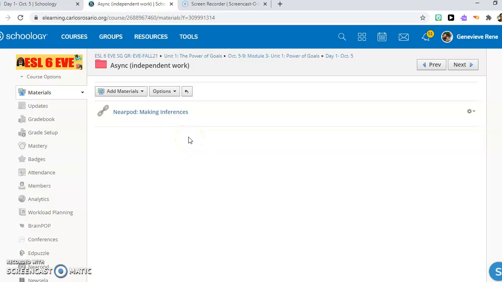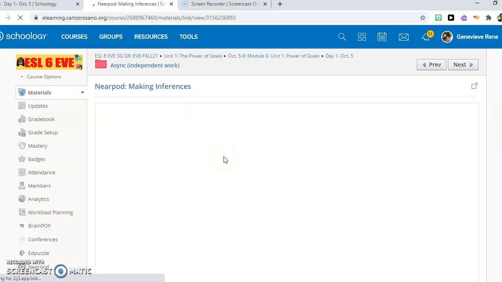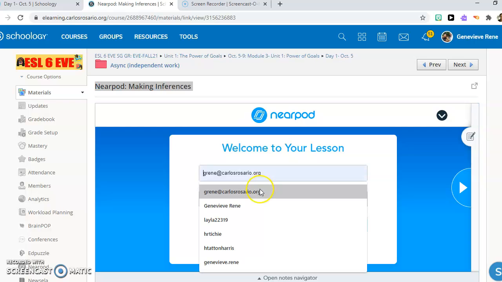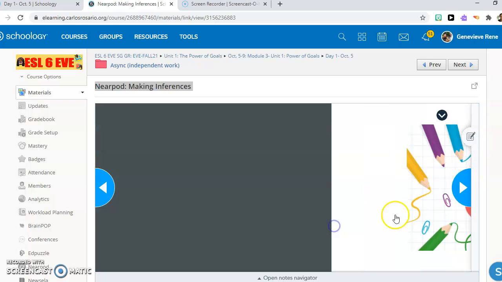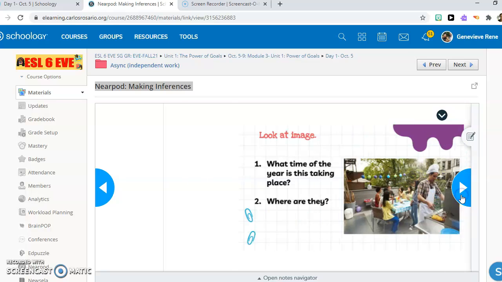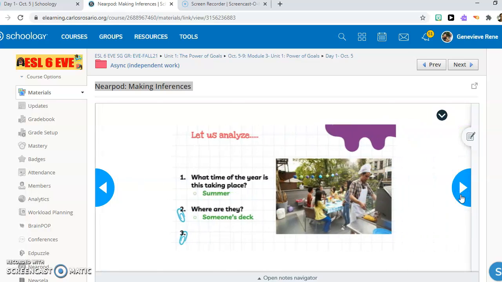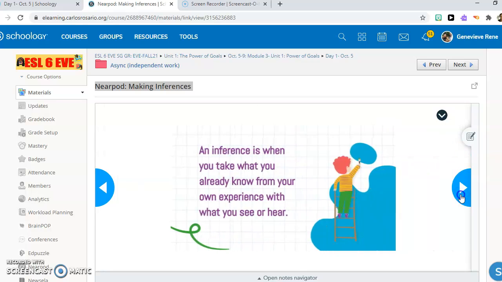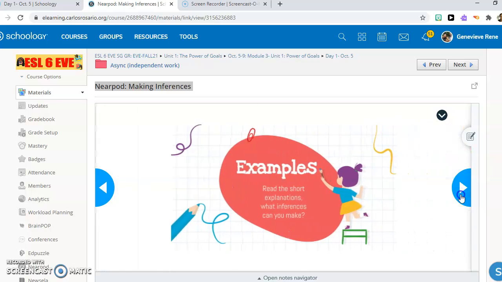Today, for Async, you are going to do a Nearpod on making inferences. Click the link. We have done several Nearpods, so it's pretty much the same thing. You type your name, you click join lesson, and you go through and you take notes. You read and take notes. Read and take notes.